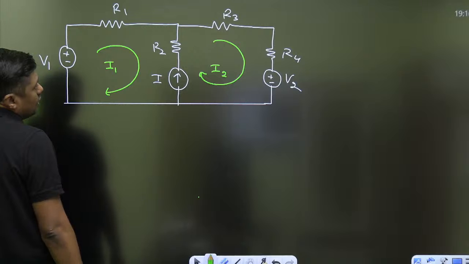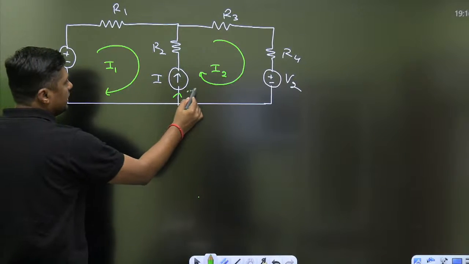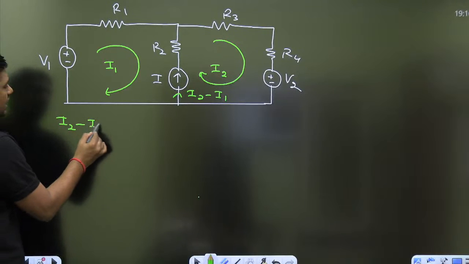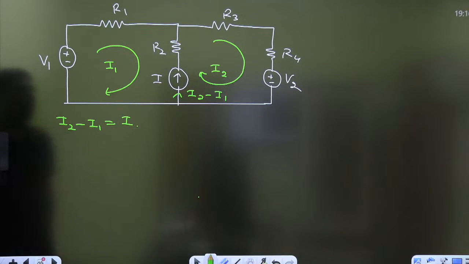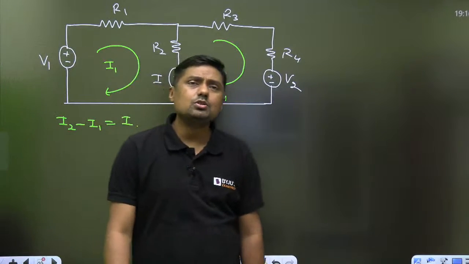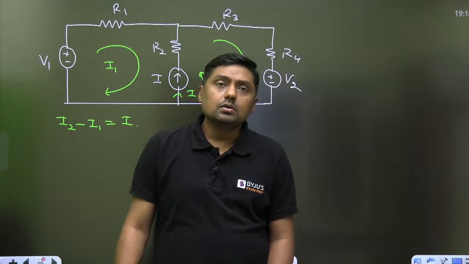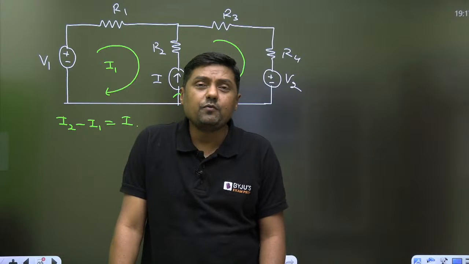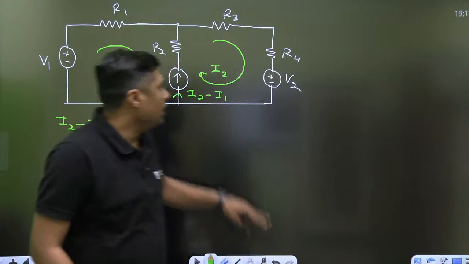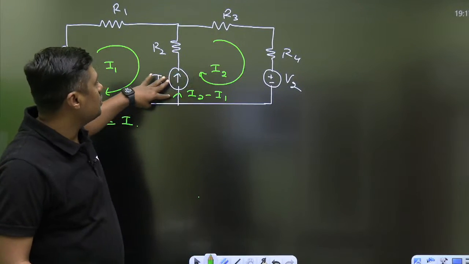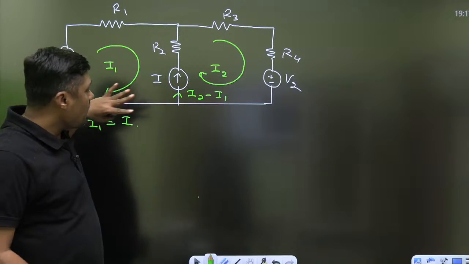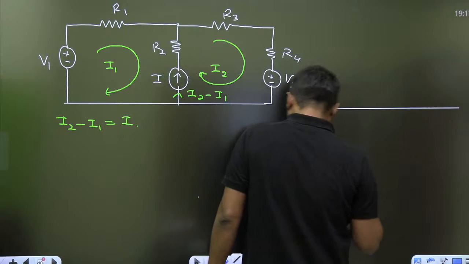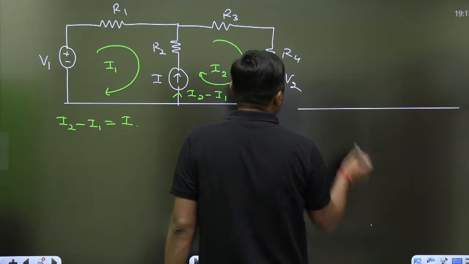Then what we do: what is the current in the upward direction? The current in the upward direction is I2 minus I1. We get the first equation, I2 minus I1 is equal to what? It is equal to I, the source current, right? So it is a constant current. It may be 5 ampere, 6 ampere or so on. So we write the first equation, I2 minus I1 is equal to I. These are the mesh currents. Now consider only this outside mesh. Remove this and apply here.